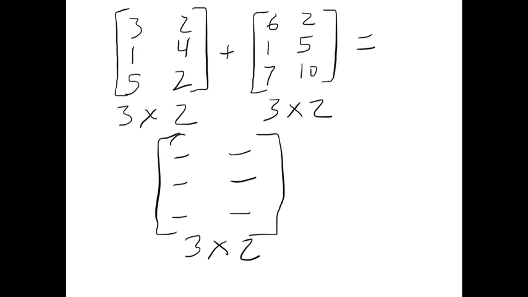So 3 plus 6 is 9, 2 plus 2 is 4, 1 plus 1 is 2, 4 plus 5 is 9, 5 plus 7 is 12, and 2 plus 10 is 12. So there's the entries, the elements in the cells, in the 3 rows and 2 columns of the result matrix.